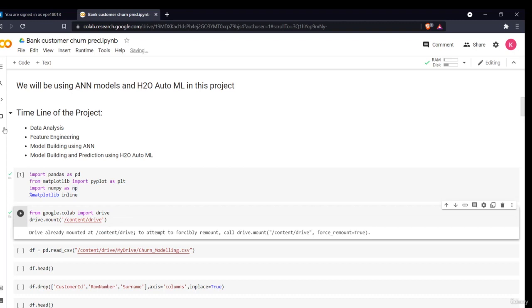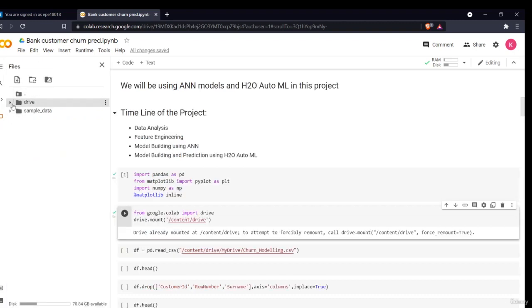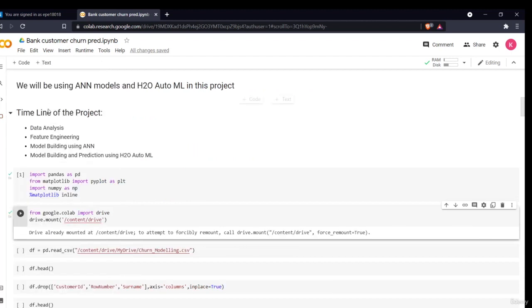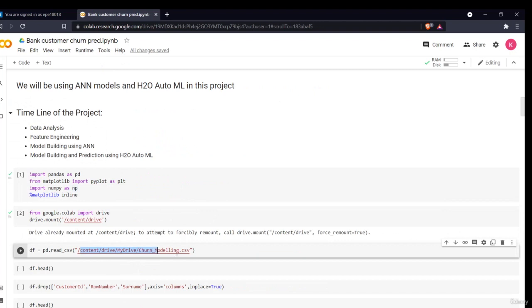Then your drive will be shown here like this. See this drive, this is my drive. These are all the contents which I have. Now I have already uploaded my CSV file to the Google Drive which I mounted. So I'll just copy the path, the churnmodeling.csv. This will be provided to you, and I'll paste the path here. Okay. So now I'll just simply execute it.